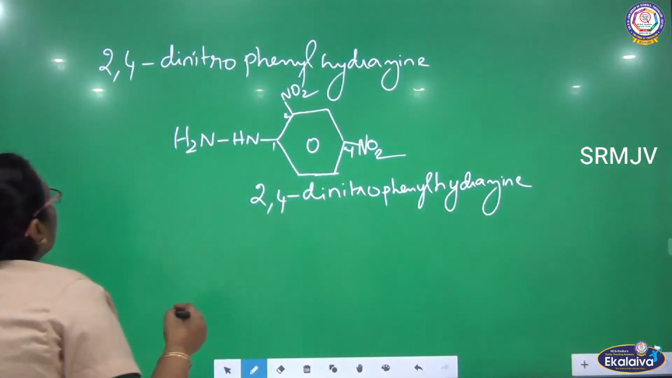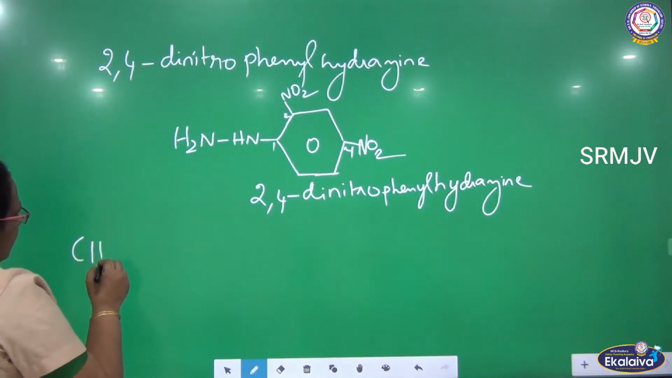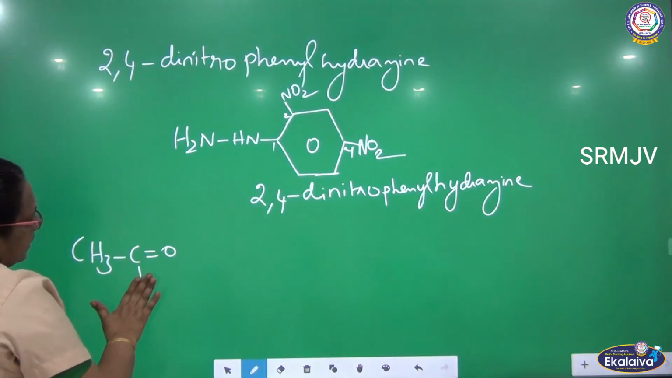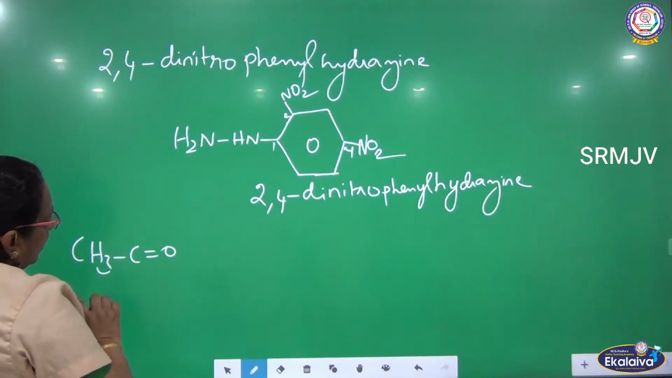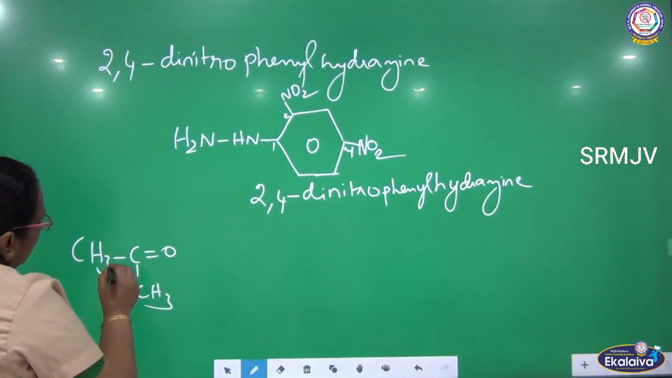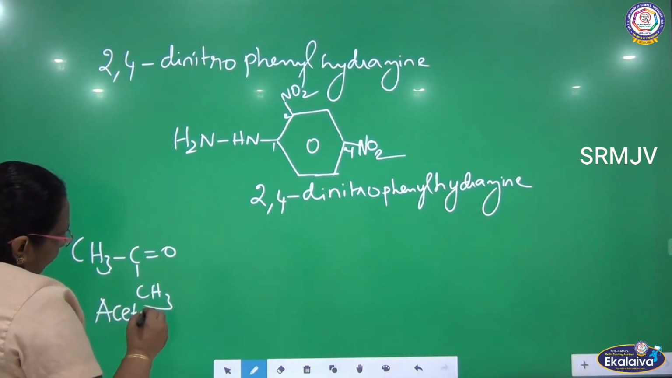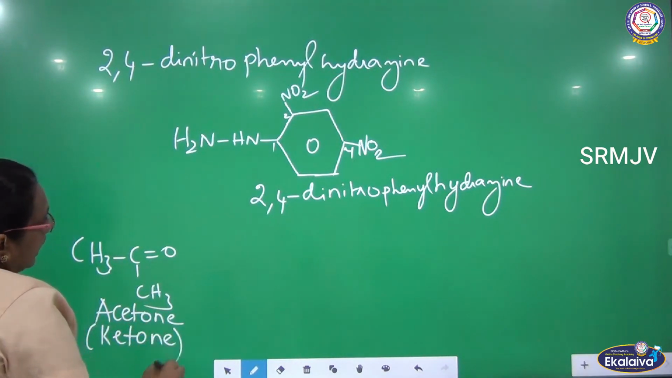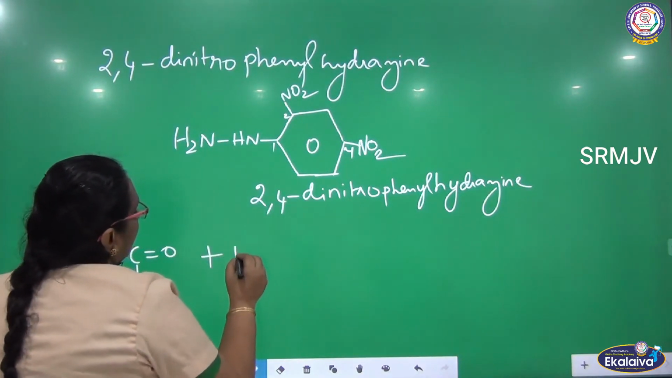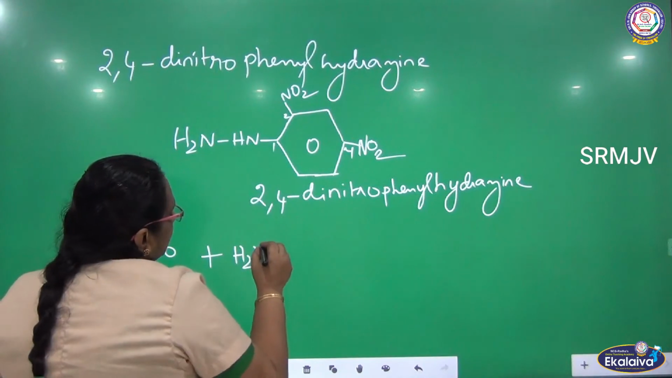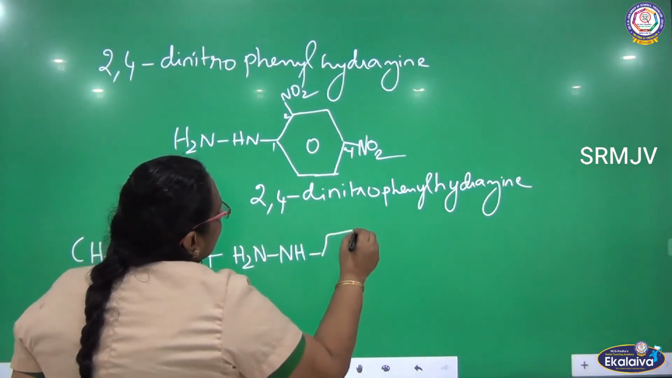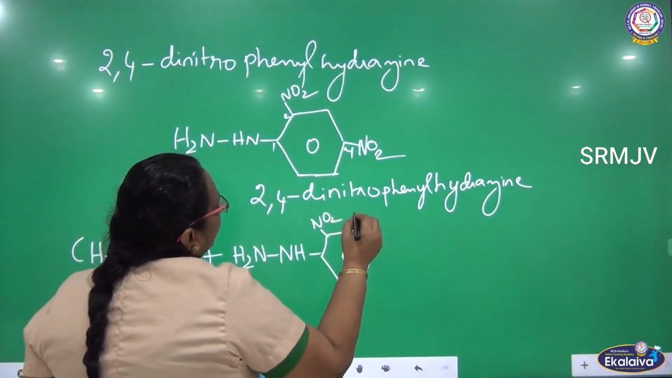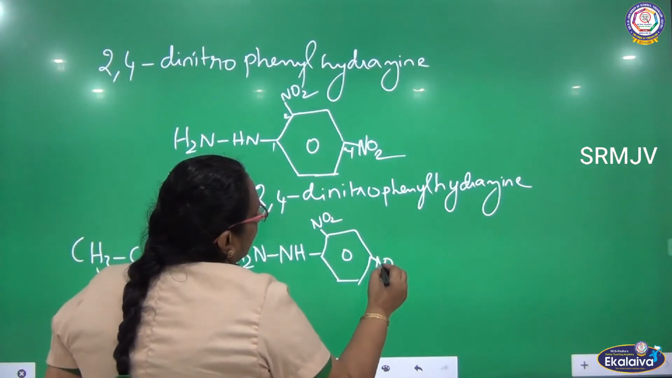Let me see the reaction. I am starting with acetone, CH3, C double bond O, hydrogen. Sorry, CH3. This is not acetone, it is an acetaldehyde. We will write acetone, which is a ketone family. Let me see how this acetone reacts with 2,4 dinitrophenylhydrazine. H2N, NH, C6H5, and towards the second carbon and fourth carbon we have NO2.